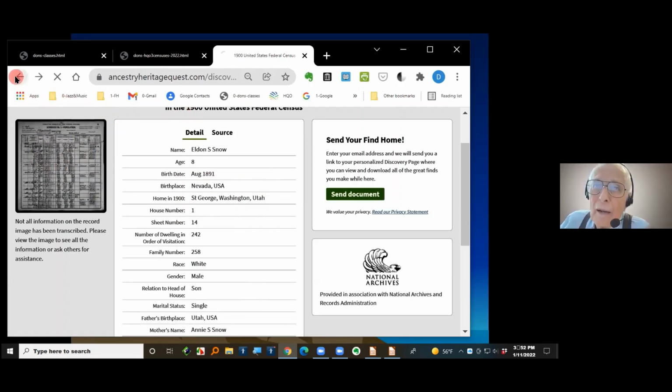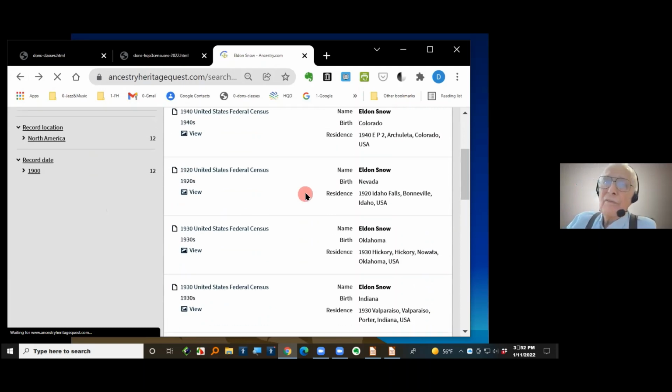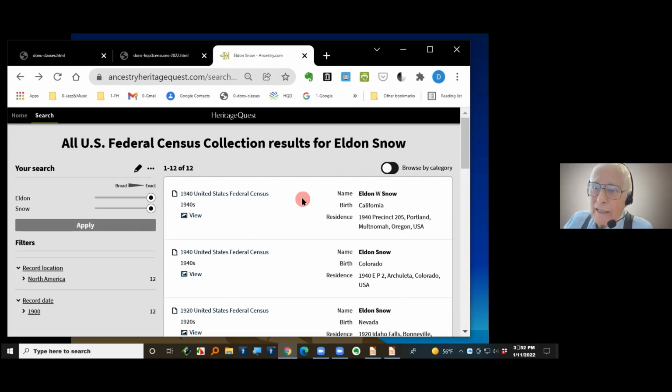I'm going to click to go back here. And let's go back. Click, there it is, back. Okay, now I'm back to this list where it cut down. I remember I got this by moving these sliders over to where it was exactly Eldon and exactly Snow. It does have a middle name or a middle initial, so it includes that. But Eldon had to be spelled exactly, and Snow had to be spelled exactly.